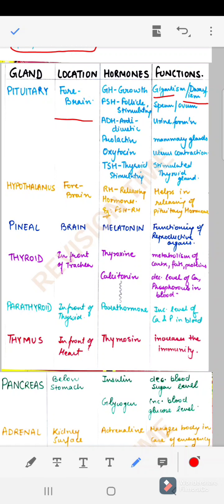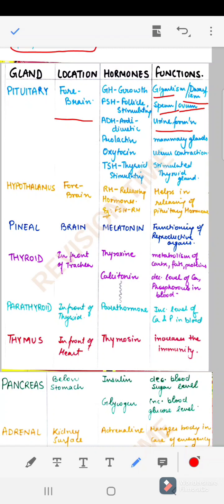Next it is releasing FSH, which is follicle stimulating hormone. It is producing sperms and ovums. These are the germ cells of our body which are required for reproduction. The sperms and ovums have follicles for their functioning, and this hormone is stimulating the follicular cells for the production of sperms and ovums. Next we have ADH, which is antidiuretic hormone. It is performing the function in urine formation.